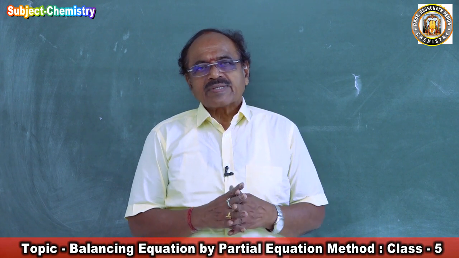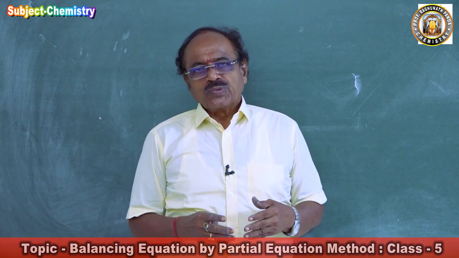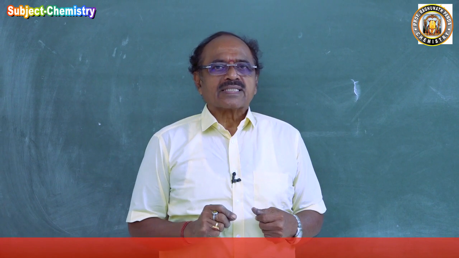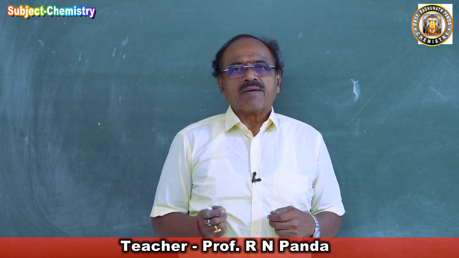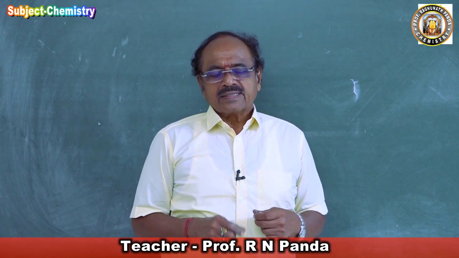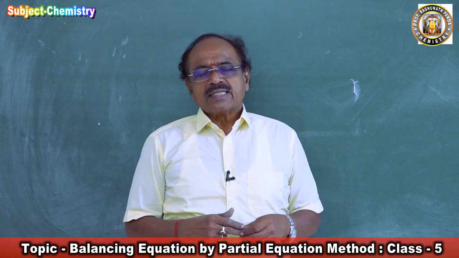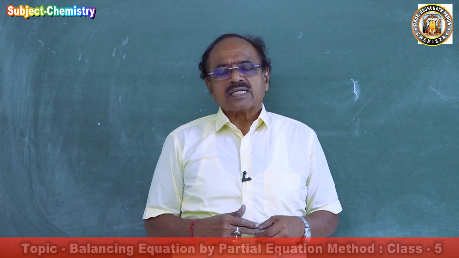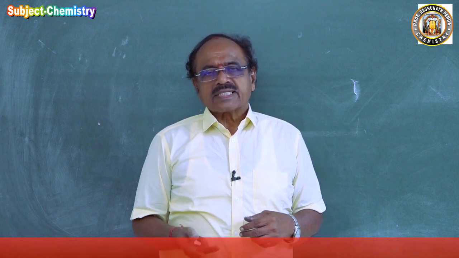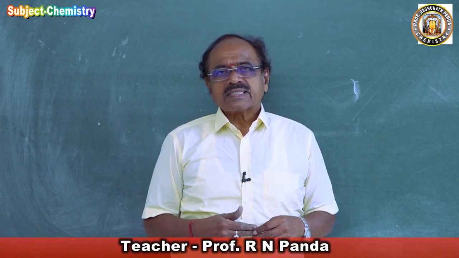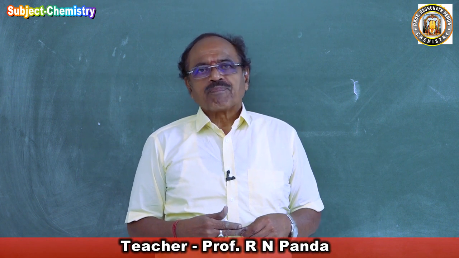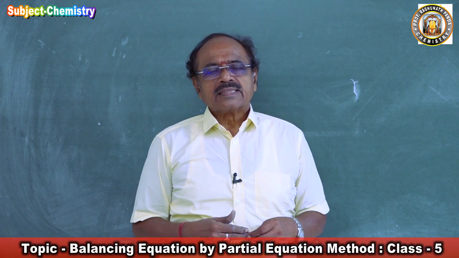So in balancing equations, I have told you we are following a very simple method, SAM, S-A-M. We write the skeleton equation, which is obtained by writing the substances by their symbols or their formulae, whichever is required.